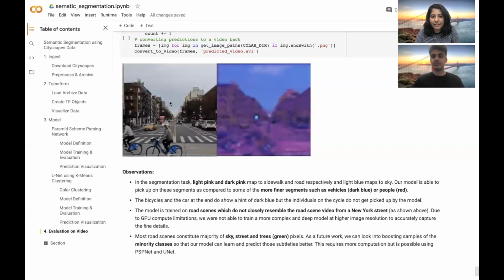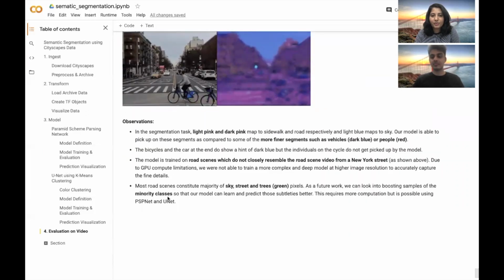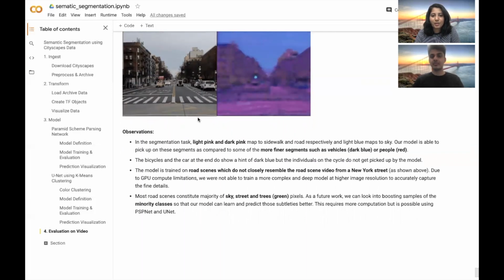So overall, the performance of the model was decent, as we were not able to train it fully due to our GPU limitation, but the major distinctions of the parts it was able to capture.